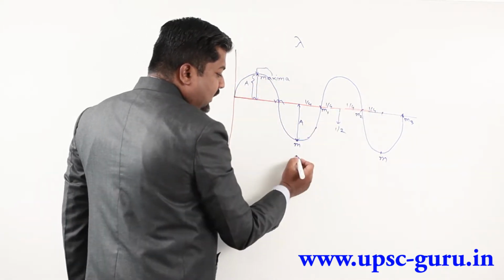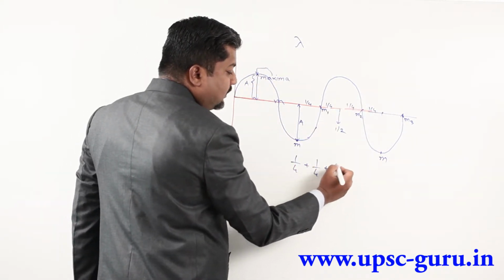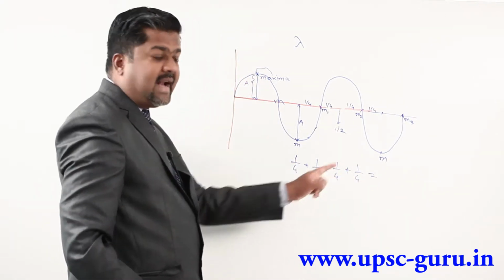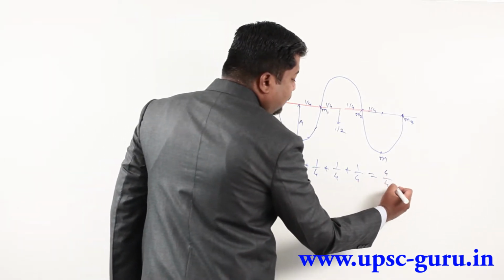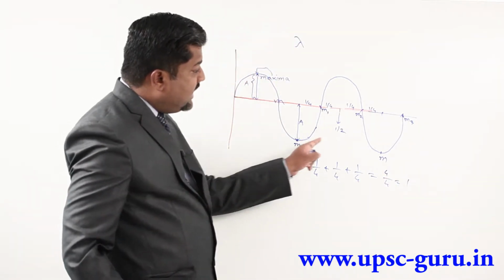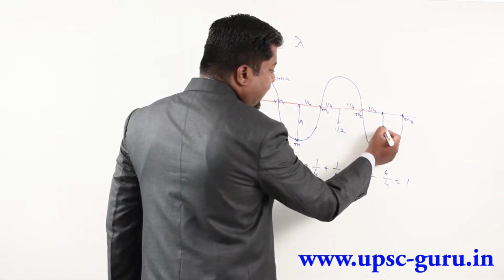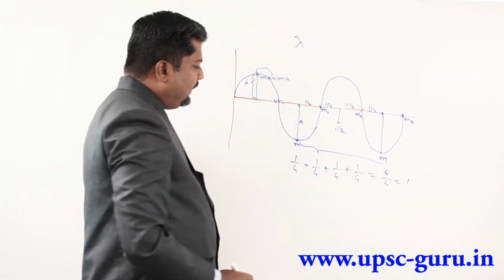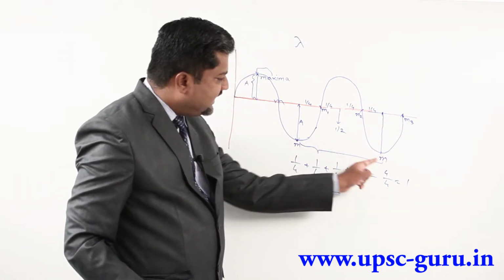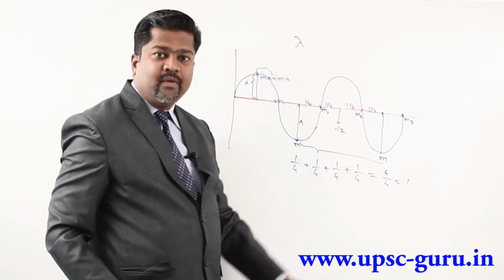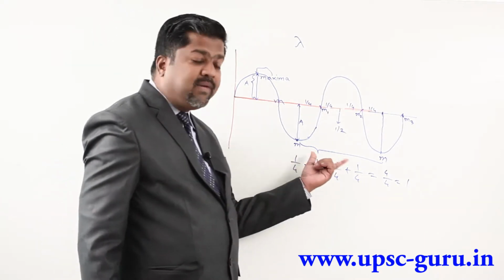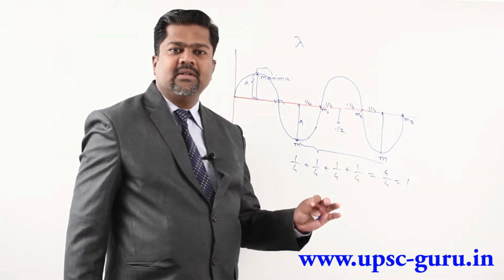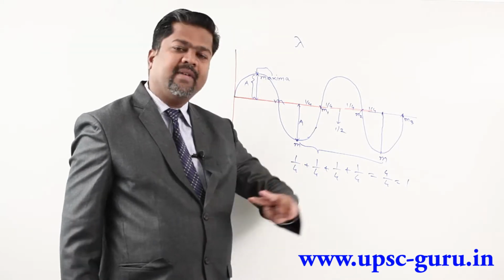You can check out 1/4 plus 1/4 plus 1/4 plus 1/4. If denominator is same, just add out numerator. So you are getting 4/4, that is 1. So this entire will constitute me one wave. So in second reading, I can show here the distance between successive minima is also giving me one wave. So wavelength, I can define this way also. The distance between successive minima is called as one wavelength or wavelength simply.